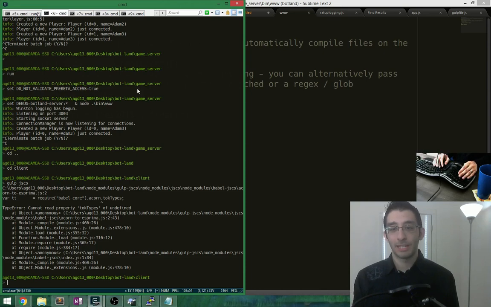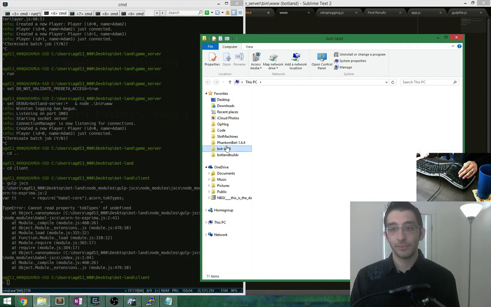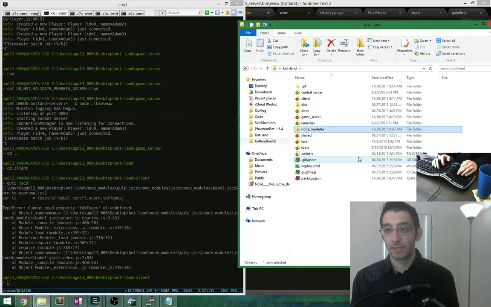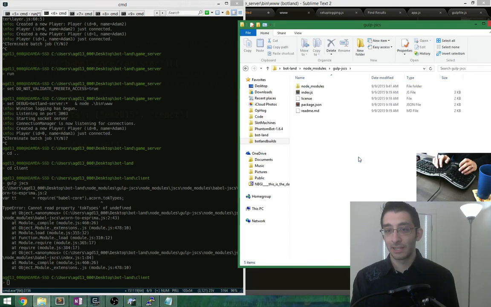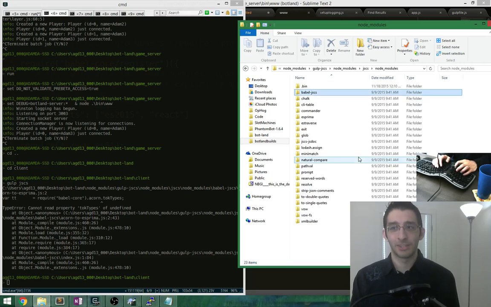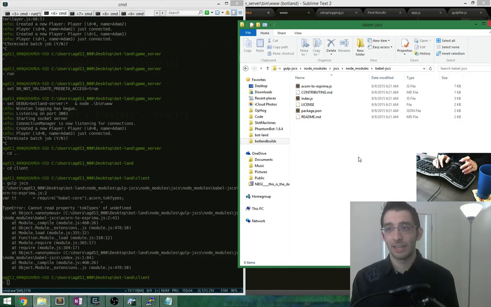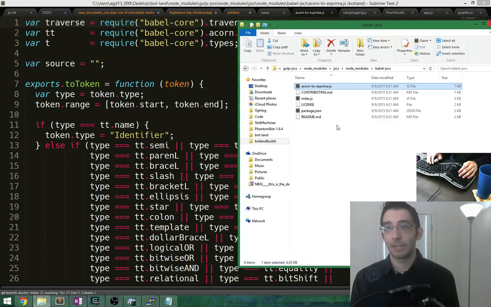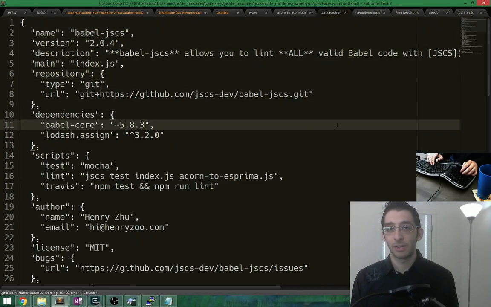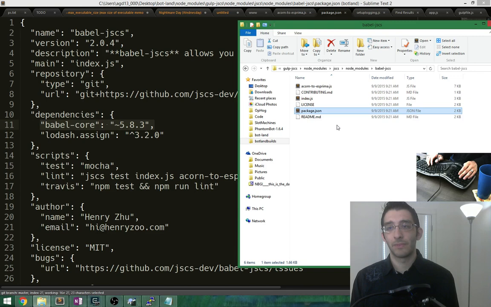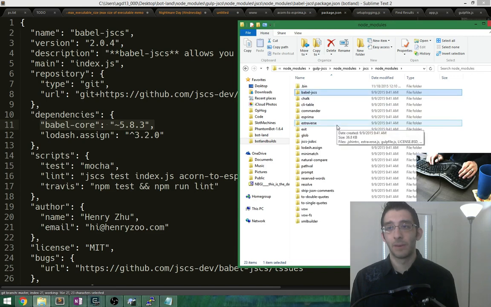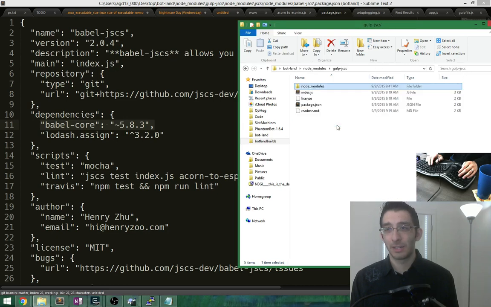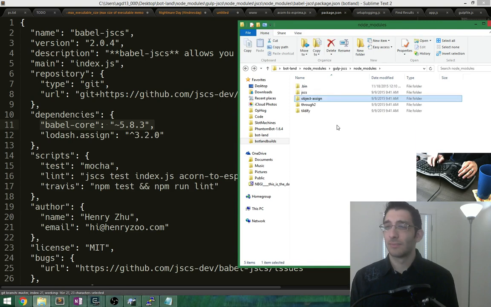Okay, so let's take a look at this node module, which is embedded deep within the belly of this beast. We go into node_modules, gulp-jscs, node_modules, jscs, node_modules, babel-jscs, and then acorn to esprima. So this tries requiring Babel core. Does this, by the way, have Babel core? It has Babel core as a dependency. That shouldn't fail. So it goes up to here, and then up again, and up again. No, it never even installed it. What?